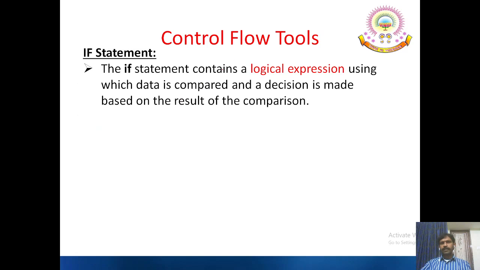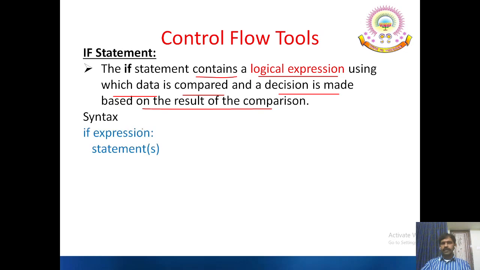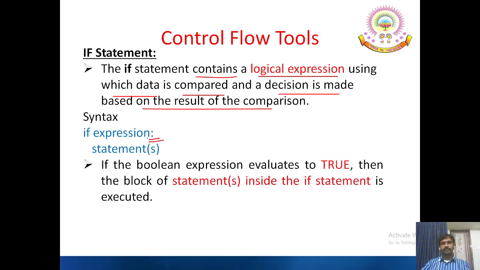Now let us see the simple if statement. The if statement contains a logical expression using which data is compared and a decision is made based on the result of the comparison. Syntax is if expression followed by the colon symbol. This is most important in Python. So here the expression must be followed by colon symbol, while in C programming the expression is enclosed in parentheses.